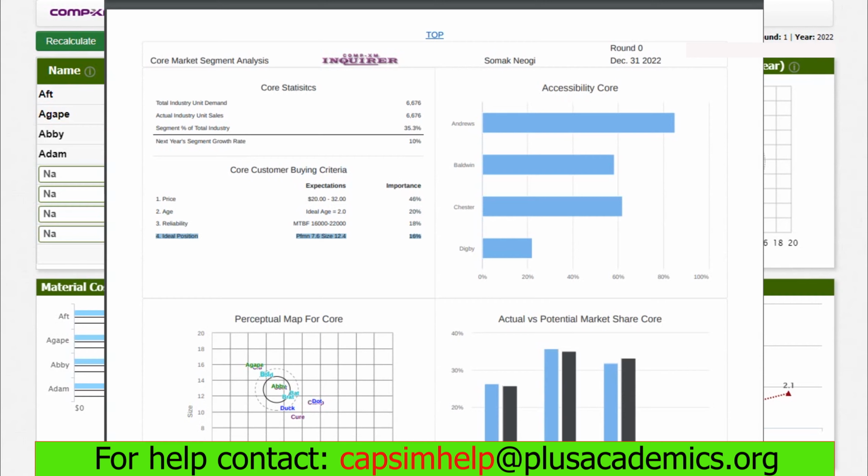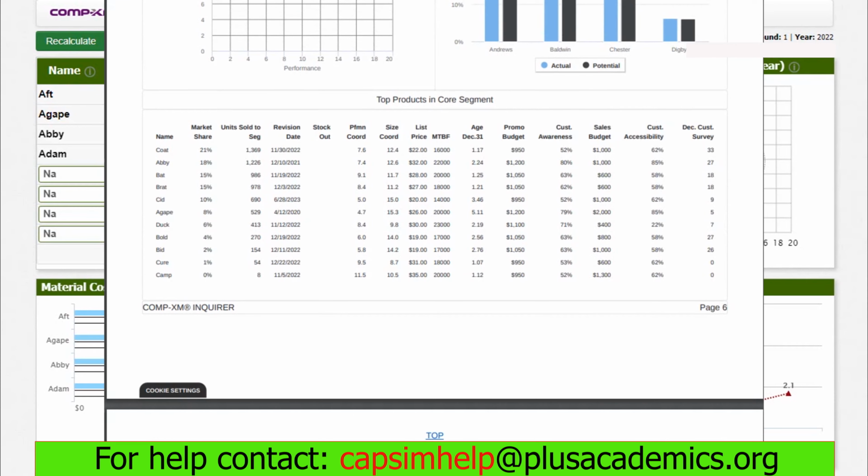On the level of competition when it comes to R&D, we can see COT did well because they outdid Abi when it comes to performance and size coordinate. They had a better performing product than Abi's, and also had a very small sensor compared to what Abi had. The ideal edge is 2.0, so let's see if all of these products met that. Abi had an edge of 2.24, while COT had an edge of 1.17. Therefore, Abi's edge was closer to the ideal edge compared to COT.